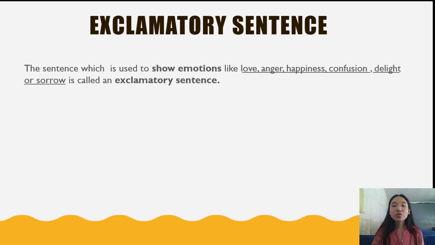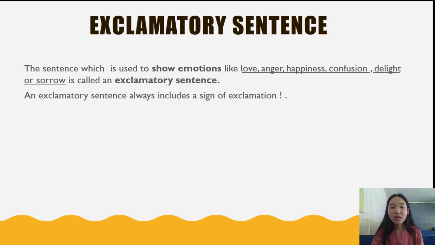The sentence which is used to show emotions like love, anger, happiness, confusion, delight or sorrow is called an exclamatory sentence. I repeat, the sentence which is used to show emotions like love, anger, happiness, confusion, delight or sorrow is called an exclamatory sentence. An exclamatory sentence always includes a sign of exclamation. Remember, an exclamatory sentence always includes a sign of exclamation.